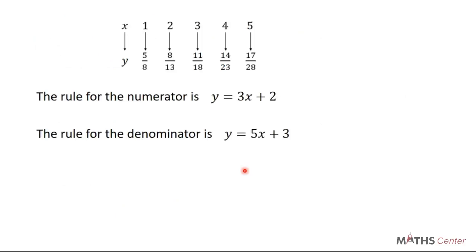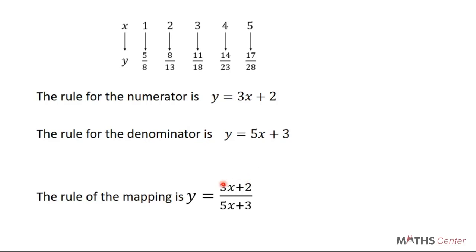So now we can see that we have found the rule for the numerator and the rule for the denominator. So the rule for the mapping will be y is equal to the rule for the numerator, which is 3x plus 2, divided by the rule for the denominator, which is 5x plus 3. So from inspection, we saw that the rule for the numerator follows a linear mapping. The rule for the denominator follows a linear mapping. So we found the rule for the numerator, we found the rule for the denominator. So after you finish the whole thing, y is going to be given by the numerator divided by the denominator.